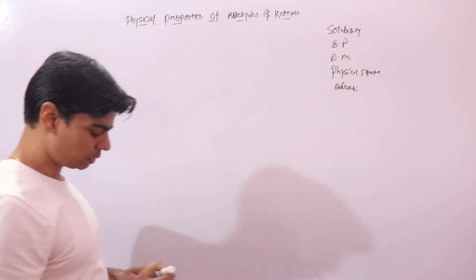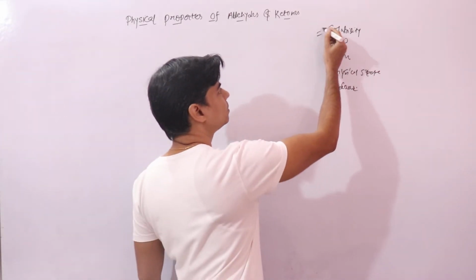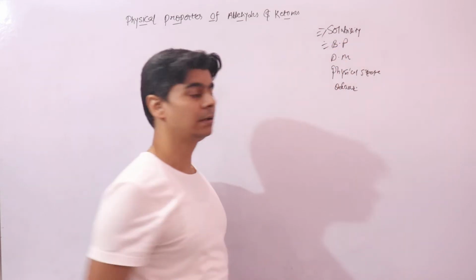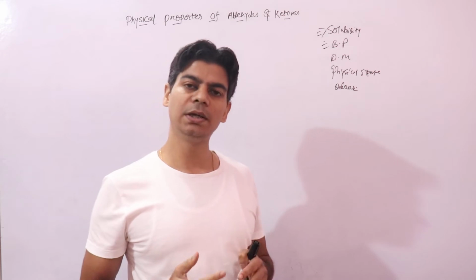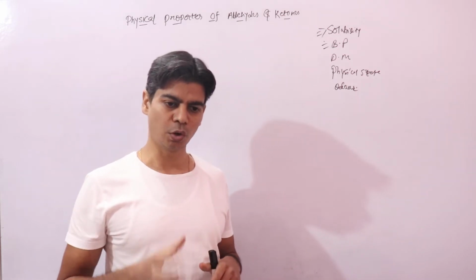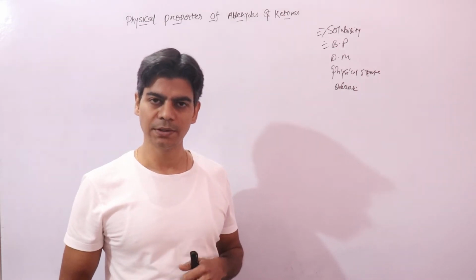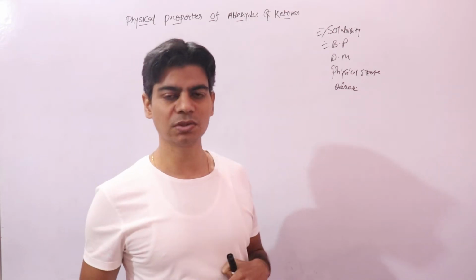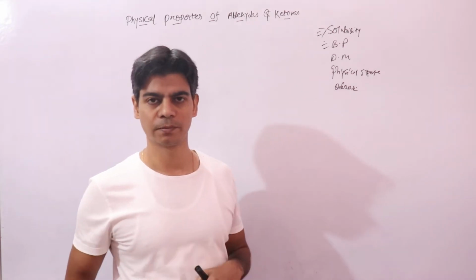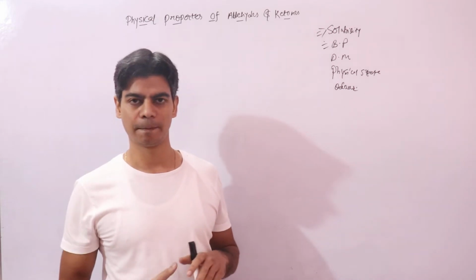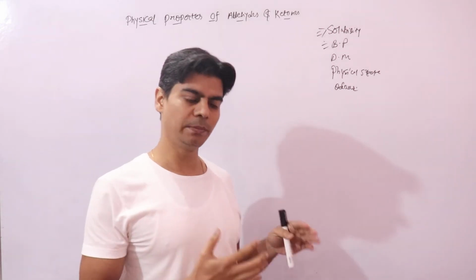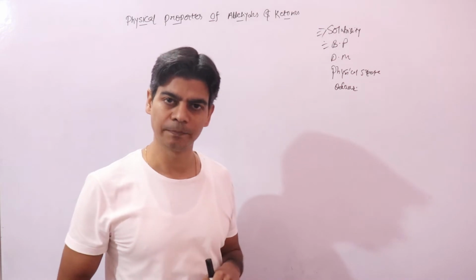Let's talk about the first important property, solubility. When we talk about solubility in water, water is polar in nature. So if the solute is also polar, then it will dissolve, and if the solute is not polar, it will not dissolve, because the solubility rule is like dissolves like.